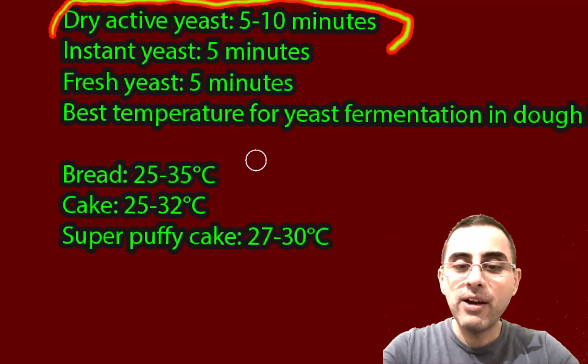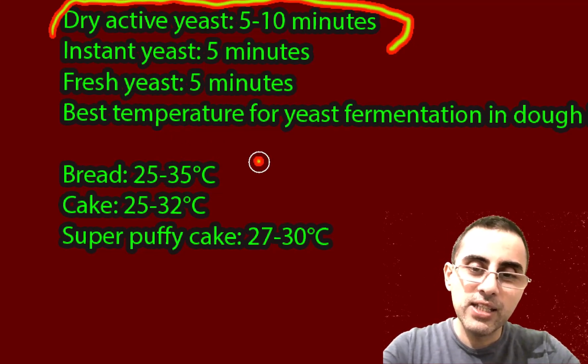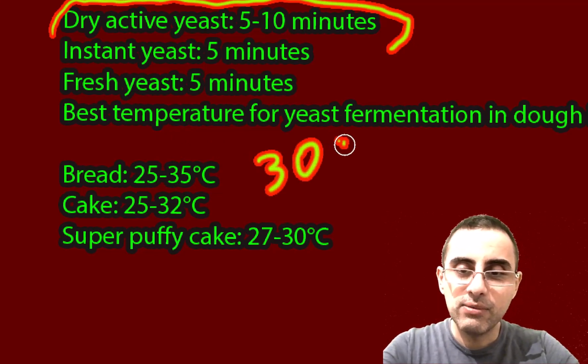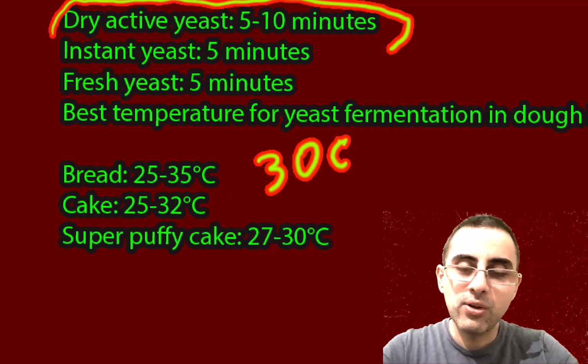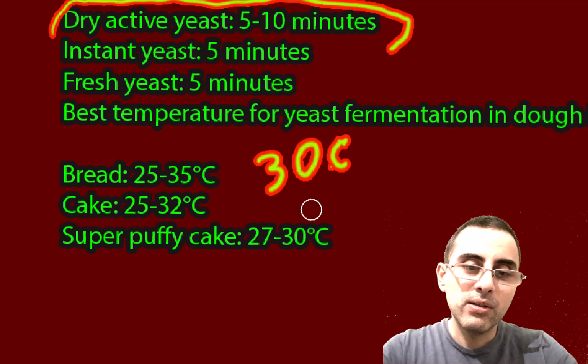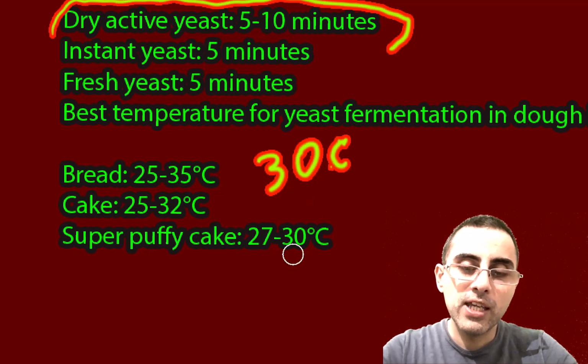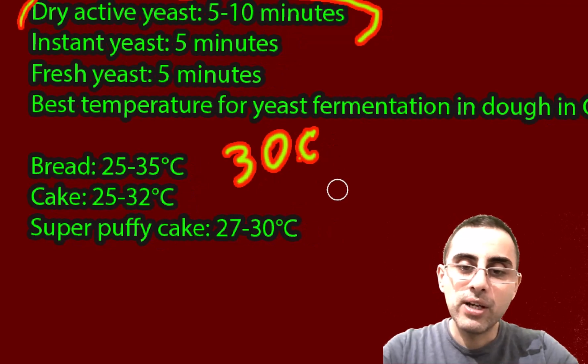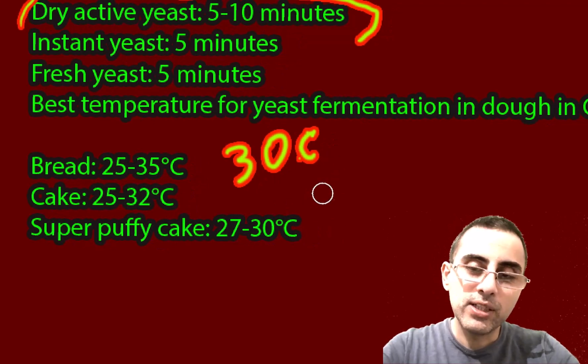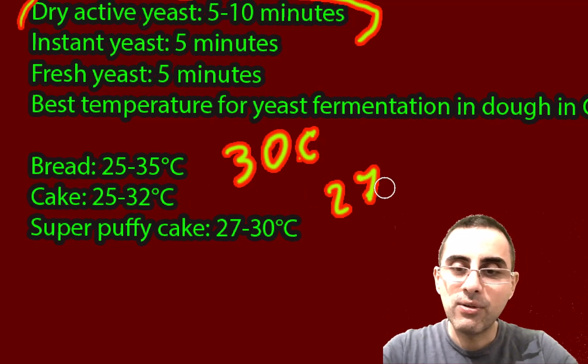I can say it should be around 30, and that will be best. In the case of cake, it's also around 30, and for a super puffy, very light cake, it's also around 30, or it can be 27.